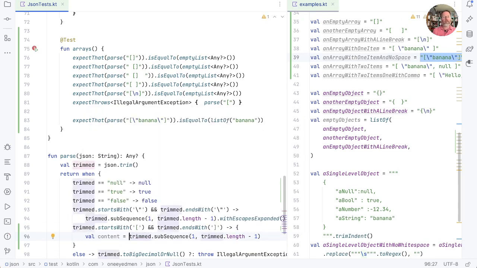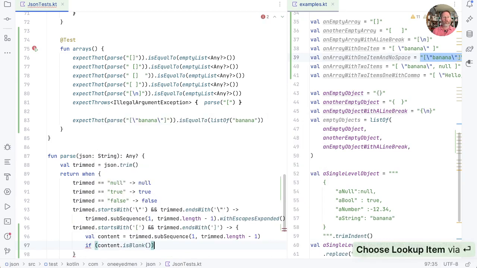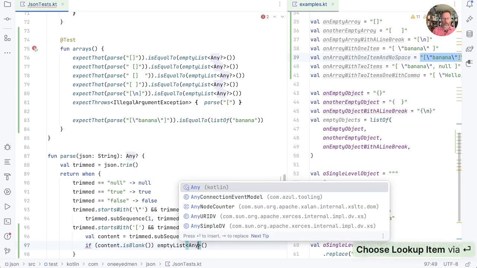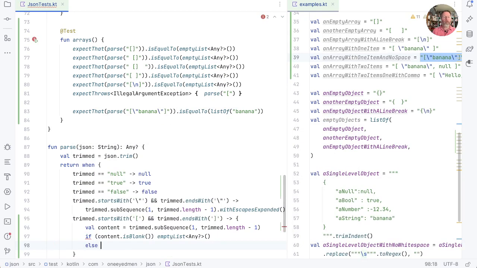So that's the bit inside our brackets. And if the content is blank, then we want our empty list of any. Else, well, in this case here, our content is going to be this banana, but I think that means we can just use parse on the content.